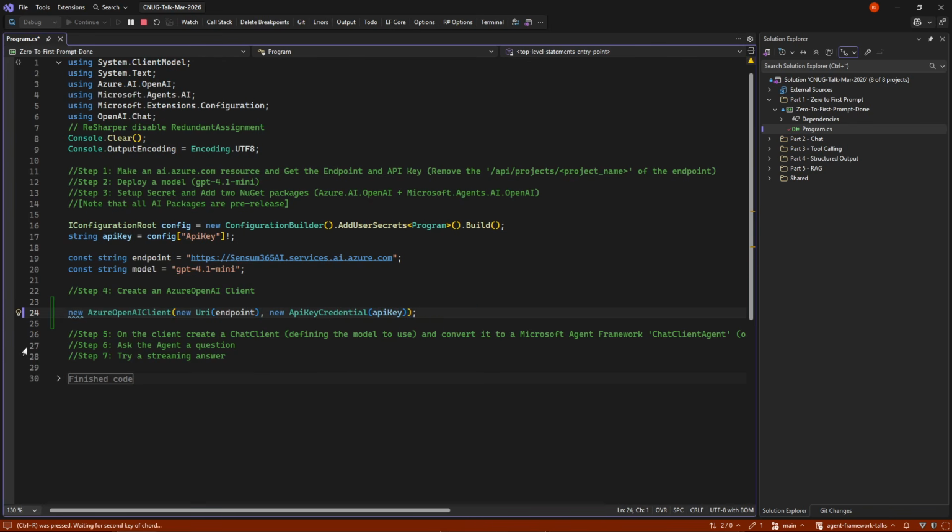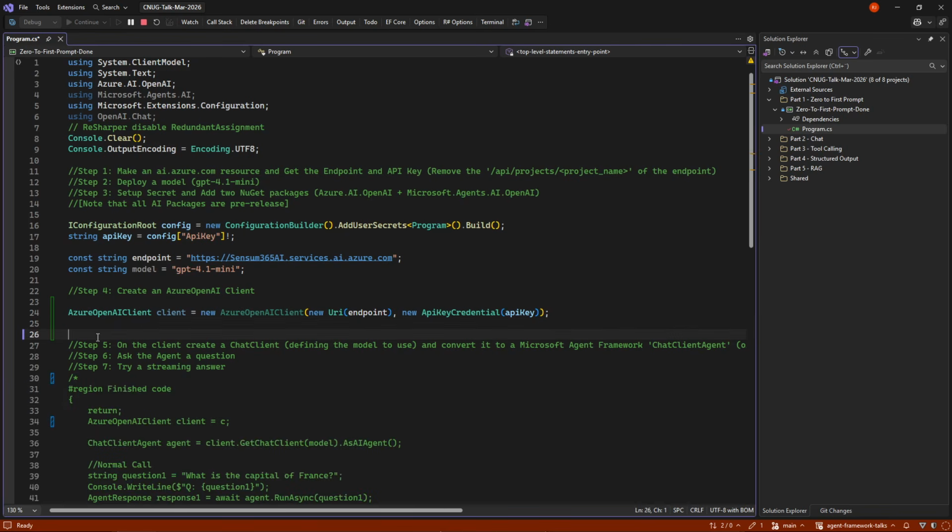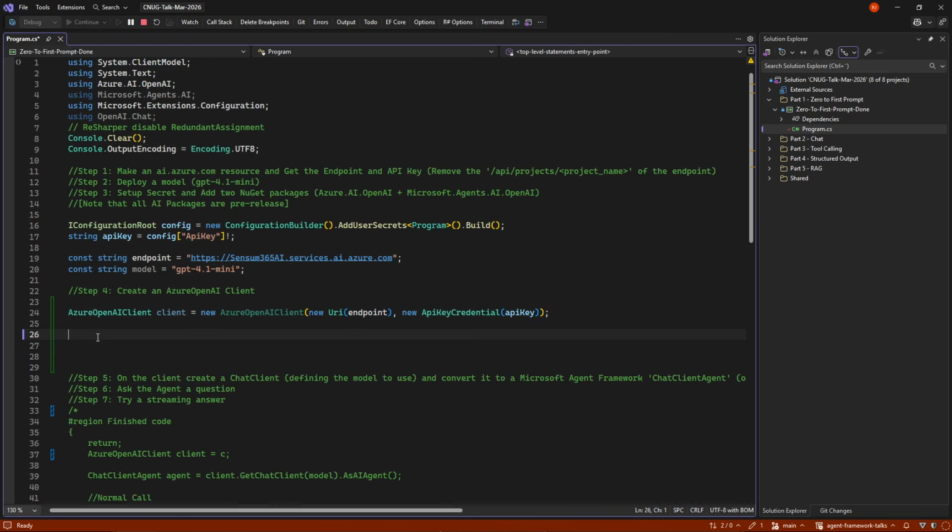So once we have that, we now have an Azure client. Let's just call it client. There we go. And we need the new keyword in front of it. There we go. So once we have this, I'm just going to comment out some finished code that is there for reference when you get this.